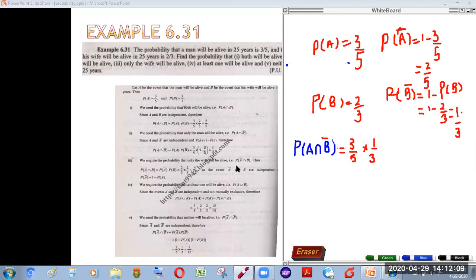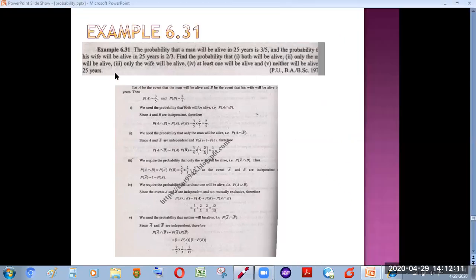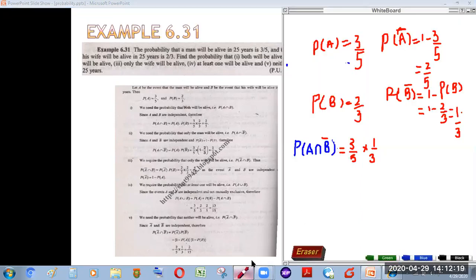Now the third part is, what is the probability that only the wife will be alive? Only the wife will be alive means that out of these two events, the man will not be alive, meaning he will be dead. So we'll use the complement here, and his wife is alive.